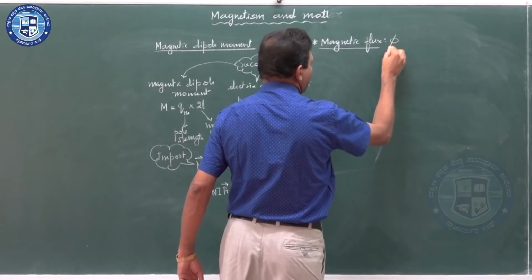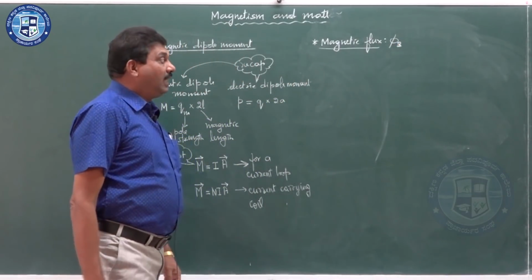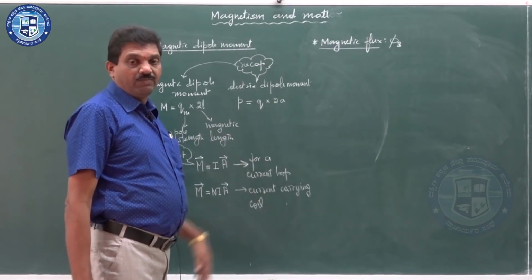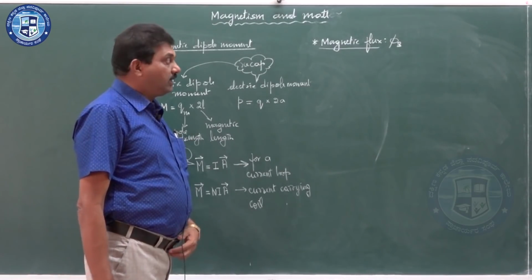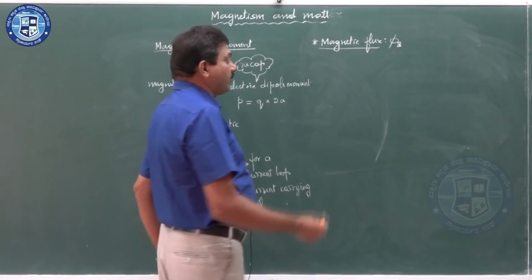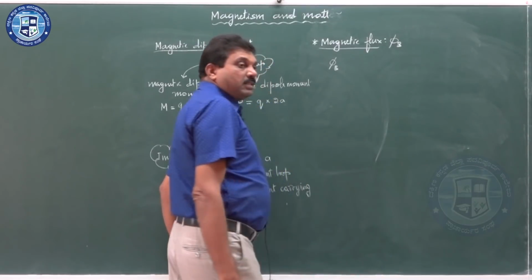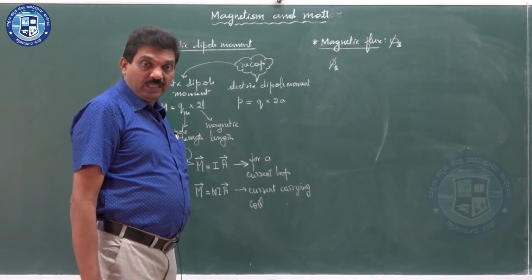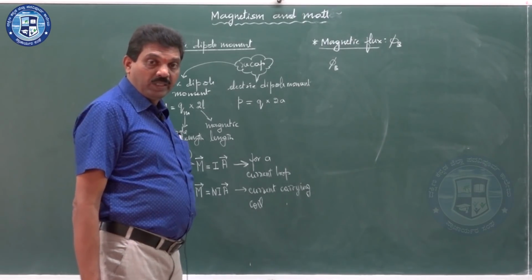Magnetic flux can be denoted as phi B. We have seen the electric flux in electric field, that was represented by phi. Now, here we are representing it as phi B, magnetic flux. Magnetic flux means it is the number of magnetic field lines passing normally through the given area.